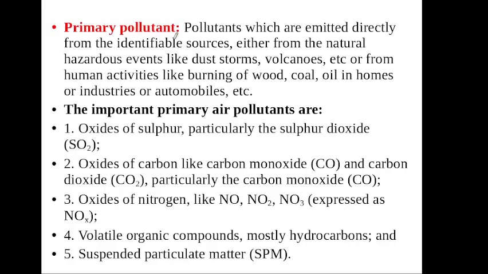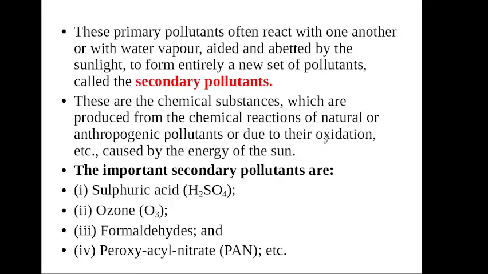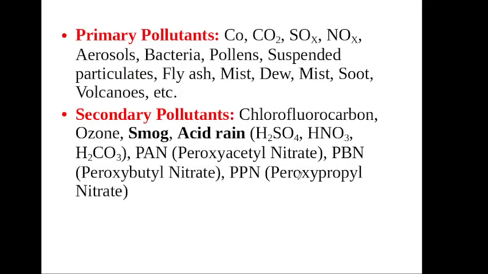What are the primary pollutants? These are the important primary pollutants. This question is a very important question. This topic is a very important topic. And then what is meant by secondary pollutants? The important secondary pollutants are sulfuric acid, ozone, formaldehyde and PAN. These are all the secondary pollutants. What are the primary pollutants and what are the secondary pollutants? This page is a very important page.